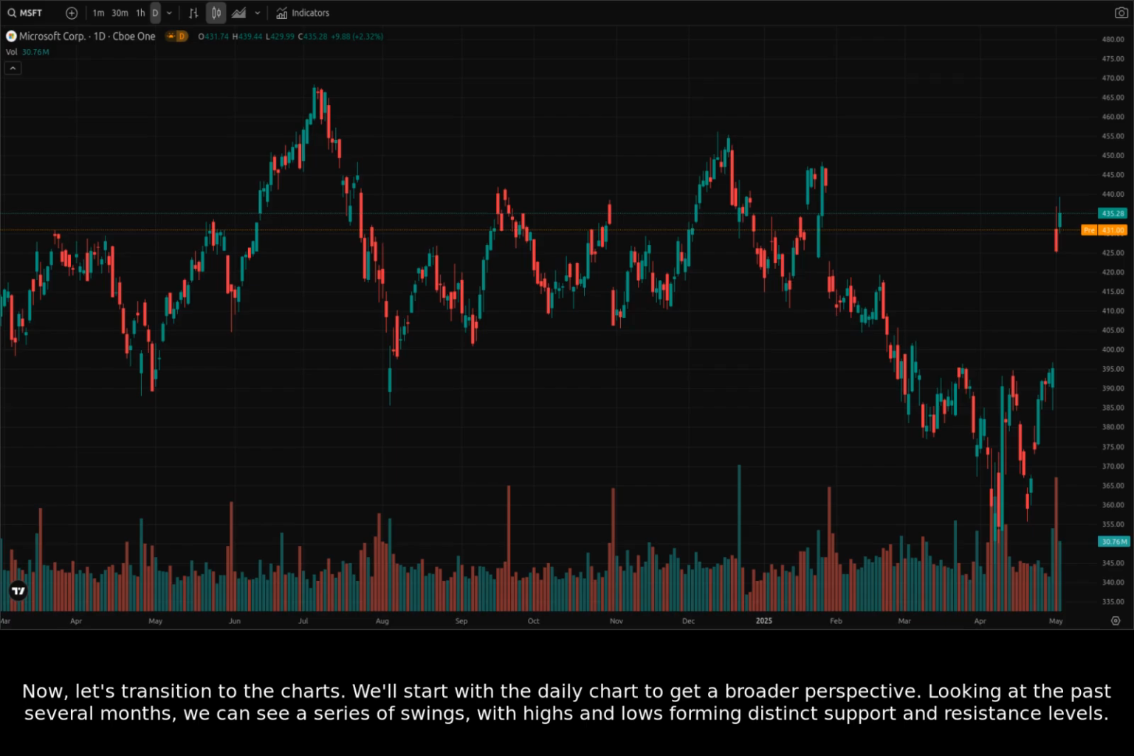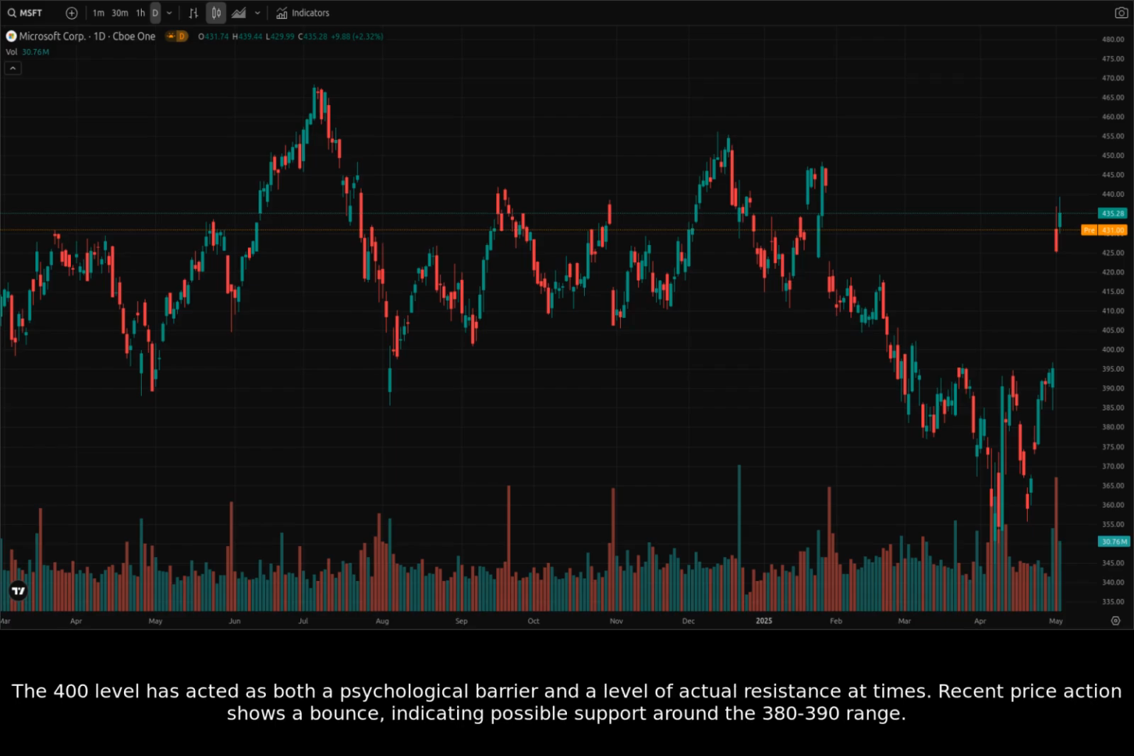Now, let's transition to the charts. We'll start with the daily chart to get a broader perspective. Looking at the past several months, we can see a series of swings, with highs and lows forming distinct support and resistance levels. The 400 level has acted as both a psychological barrier and a level of actual resistance at times. Recent price action shows a bounce, indicating possible support around the 380 to 390 range.